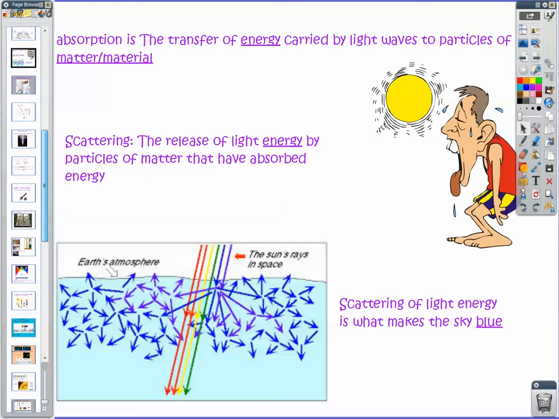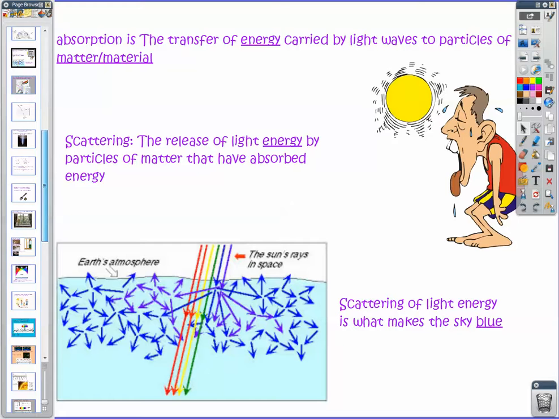You start taking that energy, you convert it to thermal energy. But sometimes when that energy is absorbed, it's almost immediately re-released. And when this happens, we call it scattering. So like light would pass down through our atmosphere. This is actually what causes our sky to appear to be blue.